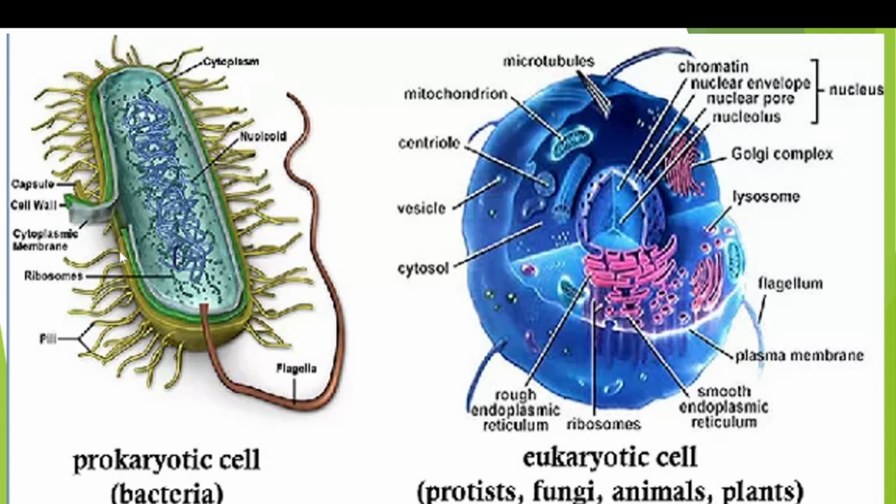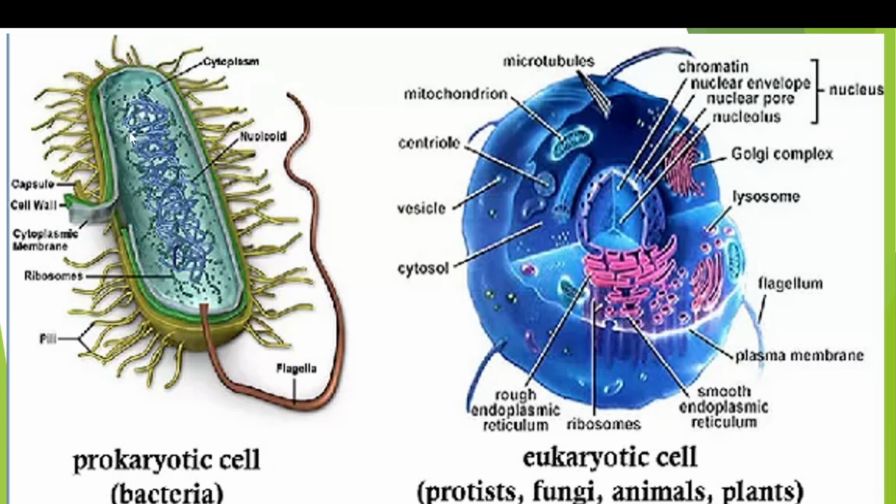Attached to the capsule, there are small thread-like structures called pili. These pili are mostly involved in conjugation. During conjugation, a conjugation tube is formed, and that conjugation tube is made with these pili. Pili are involved in gene transfer during conjugation. And this is cytosol. The liquid portion of the bacteria is known as cytosol, not cytoplasm.